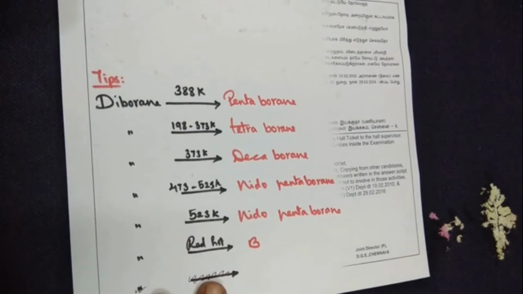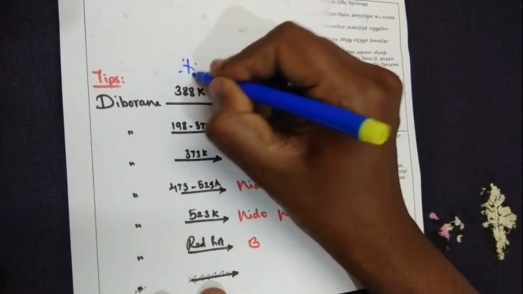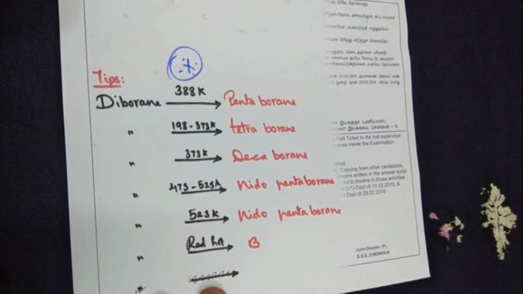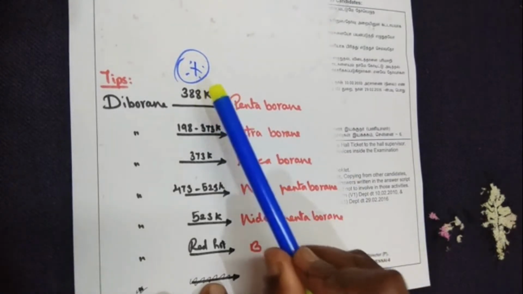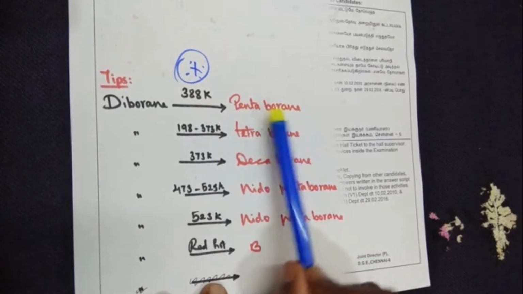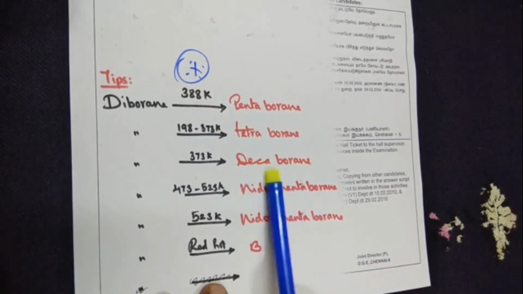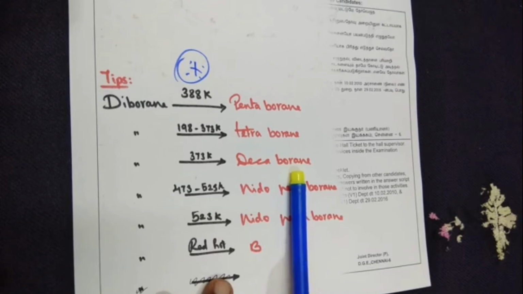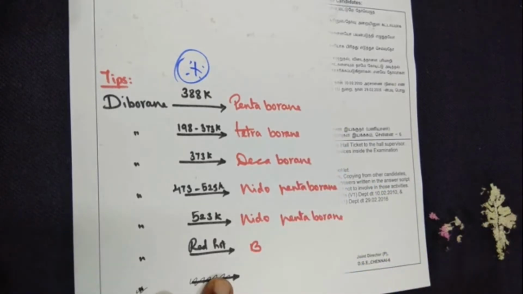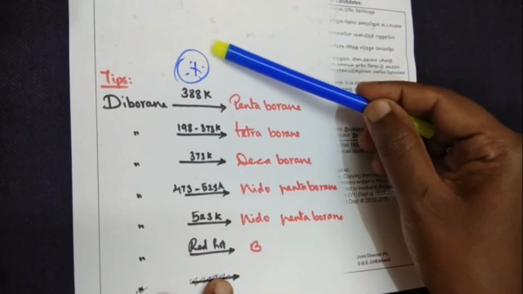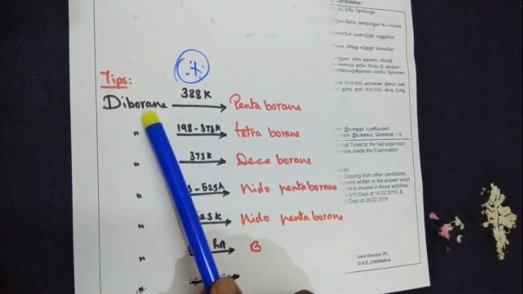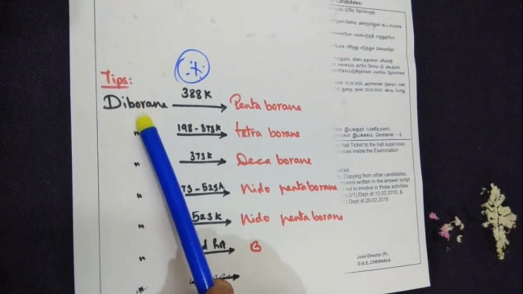Now all you have to do, from a 1 mark point of view, the temperature conditions are very, very important. Balancing the equation, most of you have become masters of it, so you will not have any difficulties. But when it comes to remembering the temperature condition, purposely I have given the name of the compound product being formed. So if you know the name, writing the formula will be easier for you all. So everywhere, now these are properties we are learning about, okay. So diborane, what's the formula for diborane?